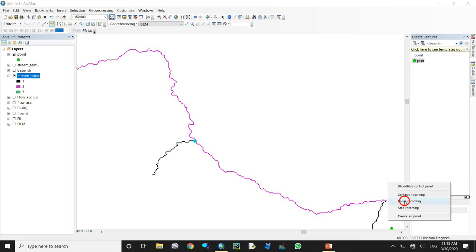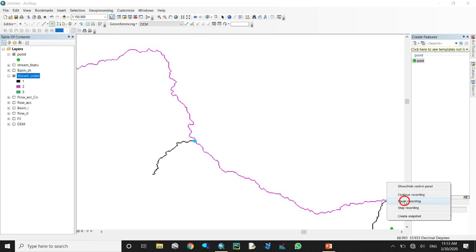We should specify the coordinate system. If you don't know how to create a shapefile, for more details you can watch our past videos. Here we import our DEM data. Here is the DEM data. Here I will use it. Okay. Here you use edit, start editing.